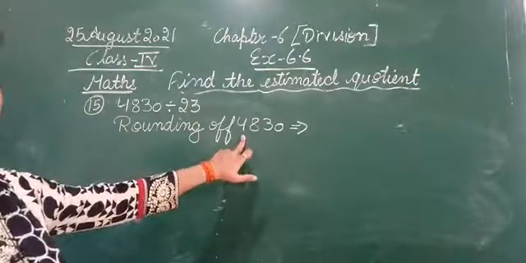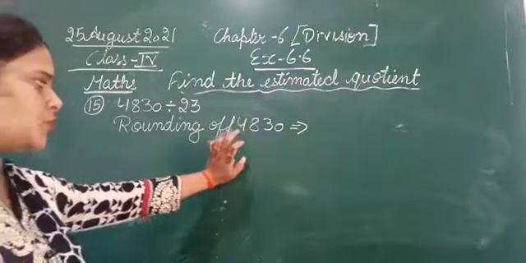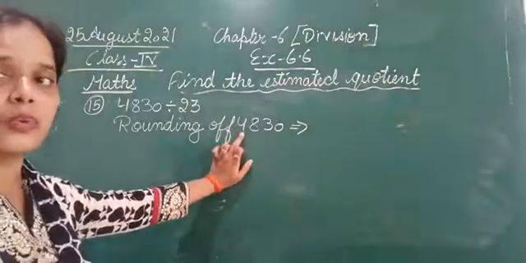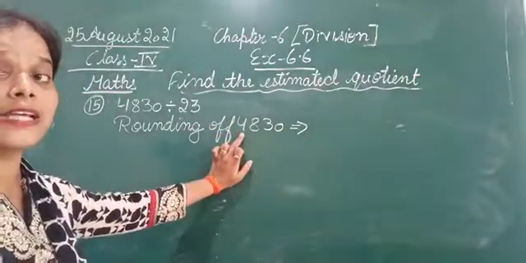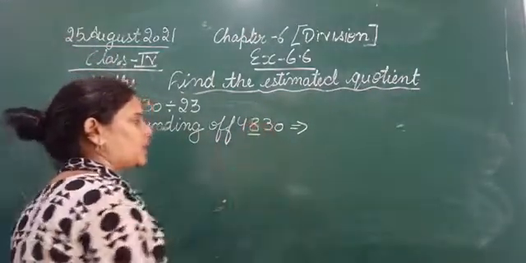So we are going to round it off to the nearest 1000, so that means we are going to observe the digit that is at hundreds place. So at hundreds place we are having 8.